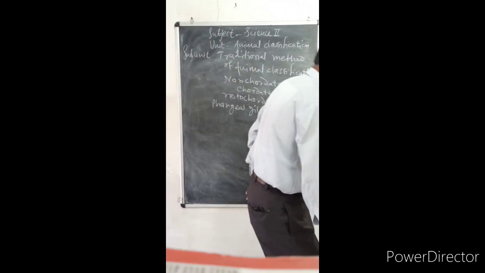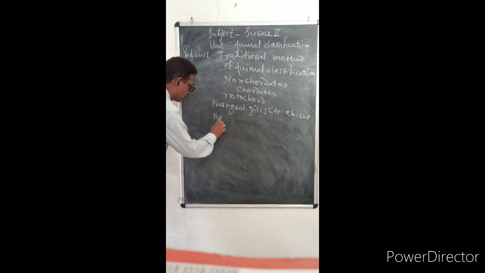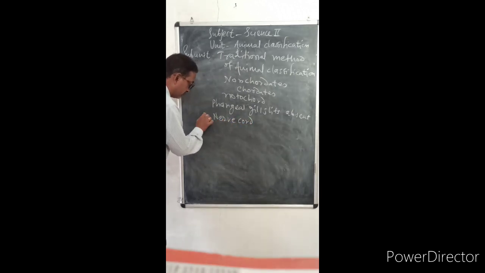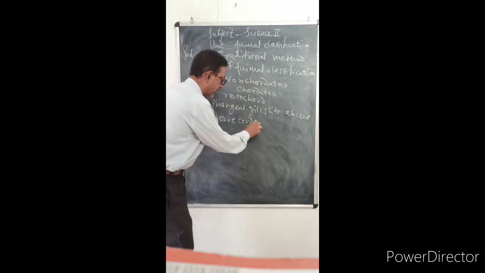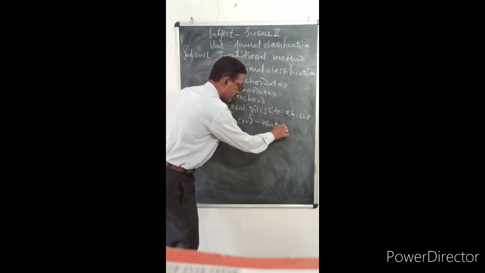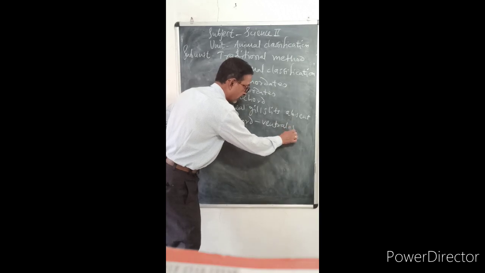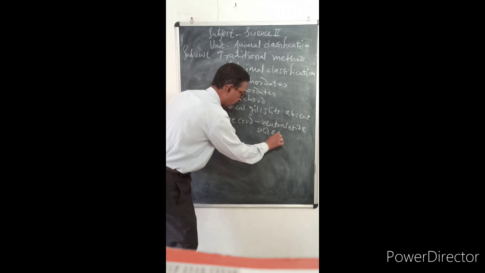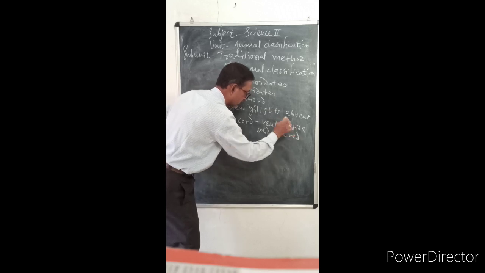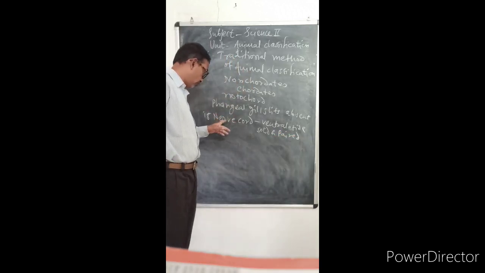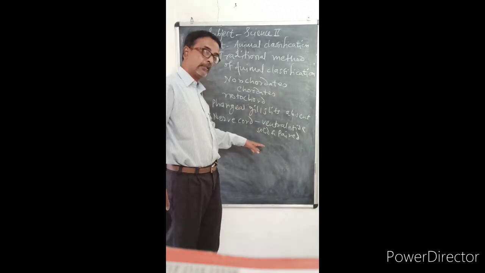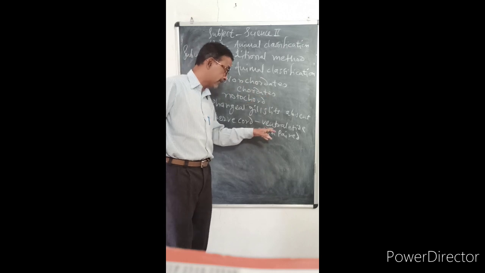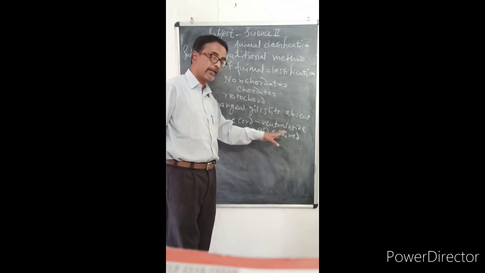Third point, nerve cord. Nerve cord, if present, जर असेल तर it is present on ventral side. It is solid and paired. So nerve cord is present in which animals? The non-chordates. It is present on ventral side and it is solid and paired.